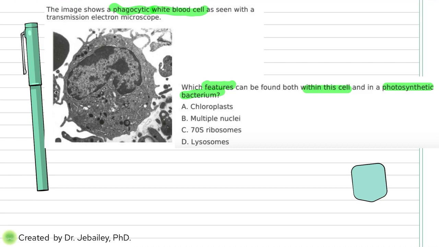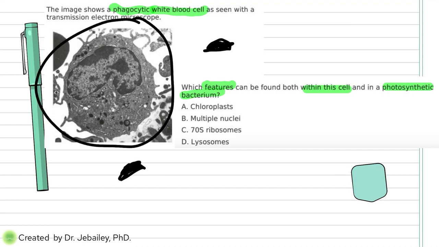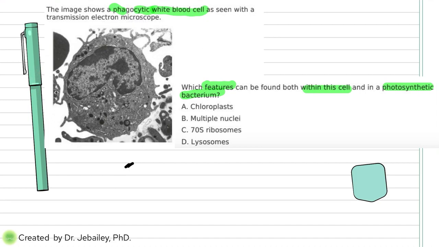Can I see a chloroplast here? No, because a chloroplast usually looks like a dome, and you don't see anything like that anywhere in this drawing. So chloroplast will not be one of it.